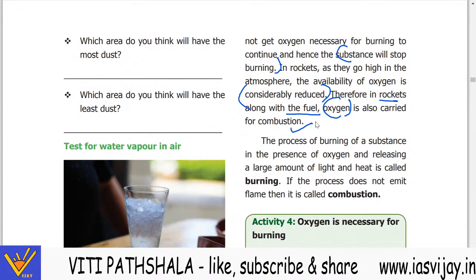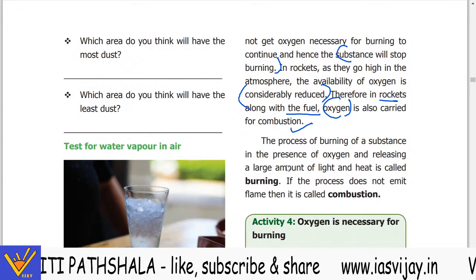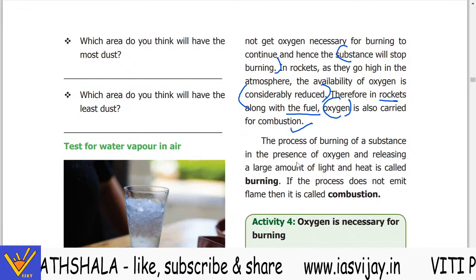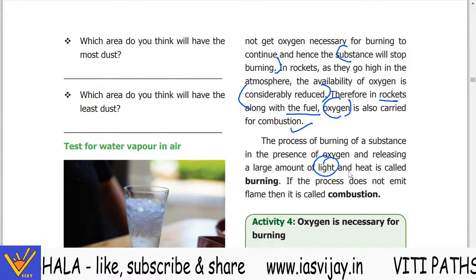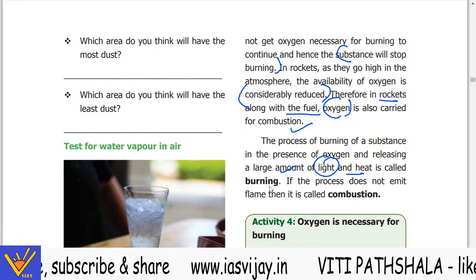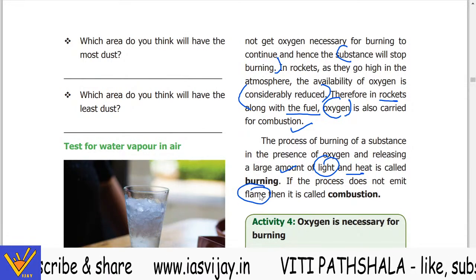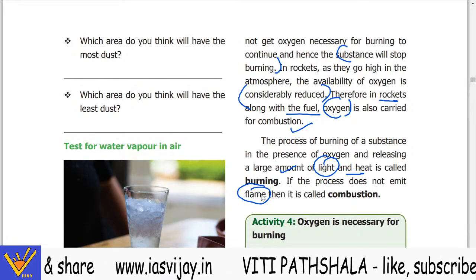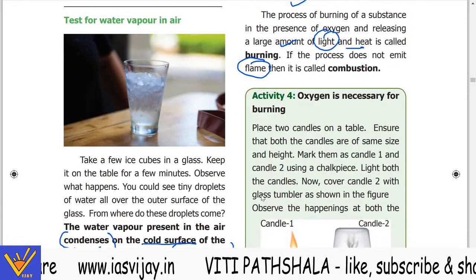The process of burning of a substance in the presence of oxygen and releasing a large amount of light and heat is called burning. If the process does not emit a flame, it is called combustion. अगर flame नहीं होगी तो वो combustion कहलाएगा.